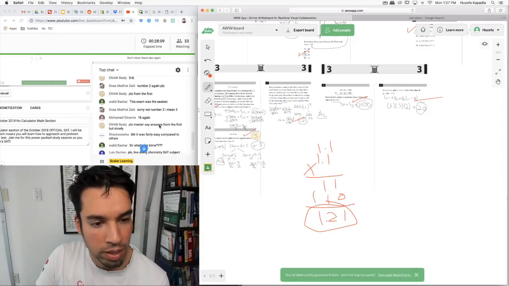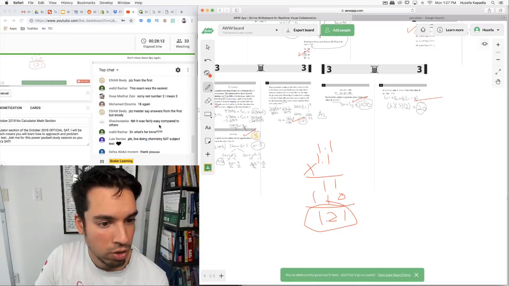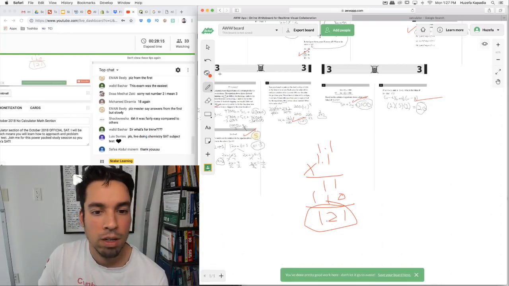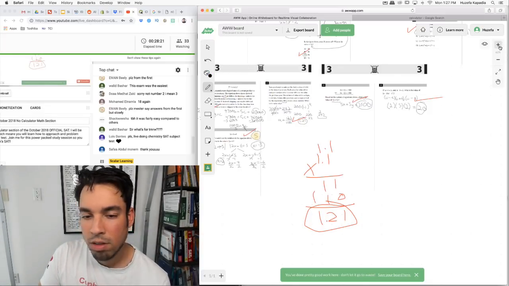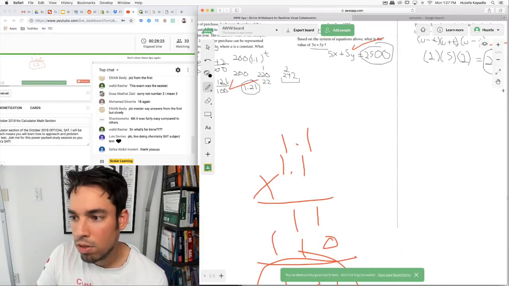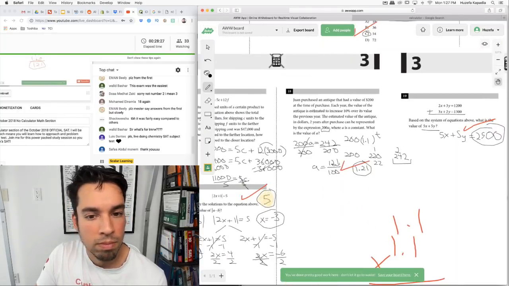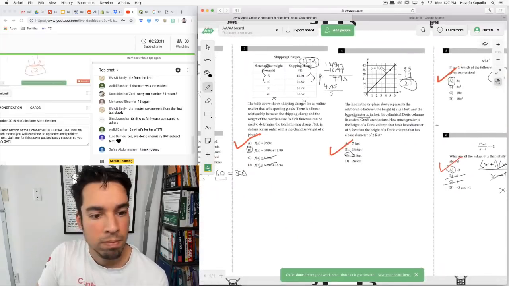Okay, number 2 again. Oh, number 3, sure, and 18. All right, number 3. Guys, how was it zoomed in when I zoomed in a lot? Was it easier to read? Can you guys let me know? Number 3 first. Okay.